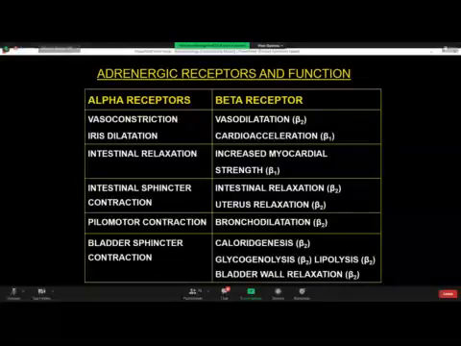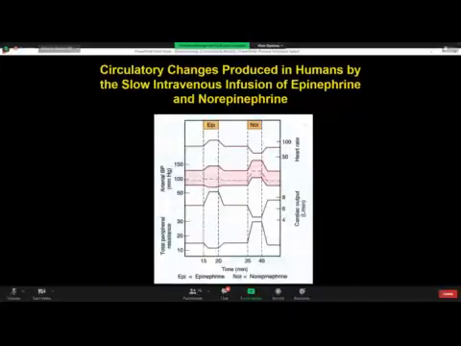there is calorigenesis. I did tell you there are 3 hormones. The most important is thyroxine, to some extent adrenaline, and to a very small extent progesterone during the early post-ovulatory phase, responsible for thermoregulation or calorigenesis. And then it leads to metabolic actions: glycogenolysis, lipolytic activity, and relaxation of the smooth muscle of the urinary bladder.